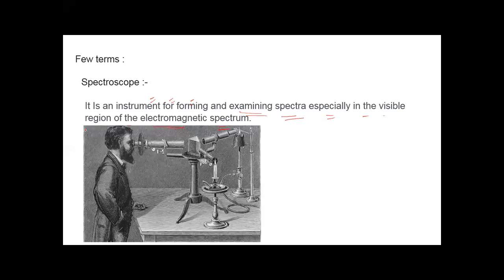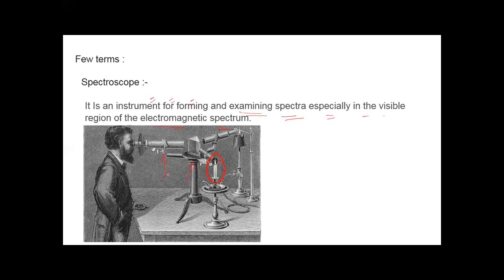Now, here are a few terms that we have to understand. First, spectroscope. What is a spectroscope? It is an instrument for forming or examining spectra, especially in the visible region of the electromagnetic spectrum. Here, I take a picture. This picture is very old. You can easily see this candle acts as a source. Here is a prism and this is a telescope.